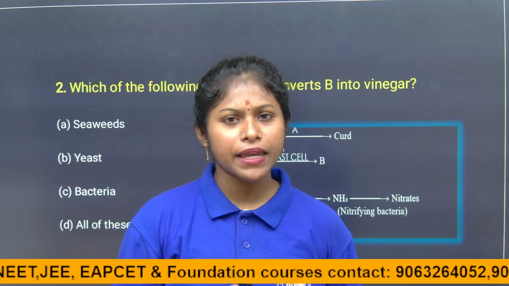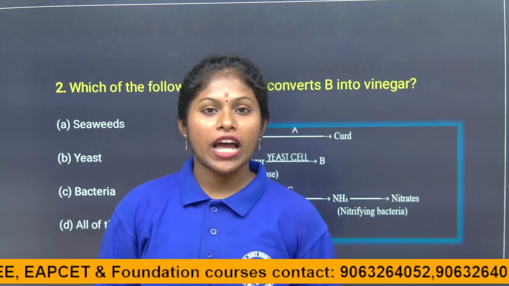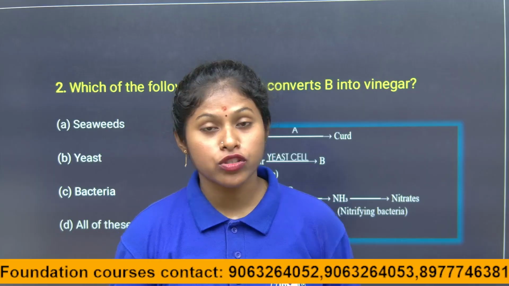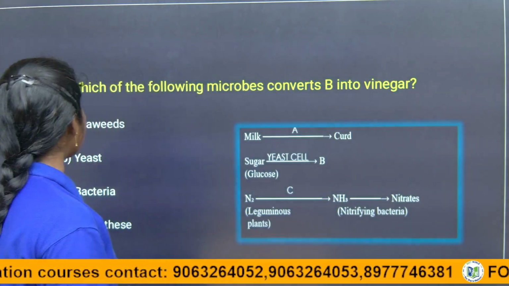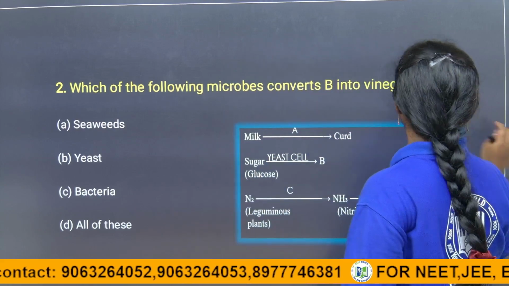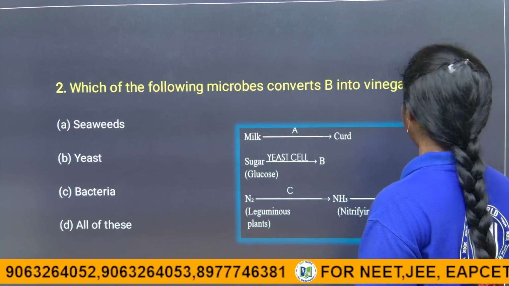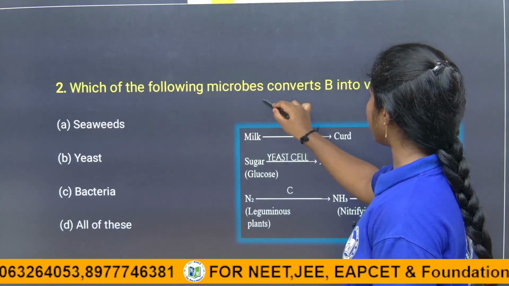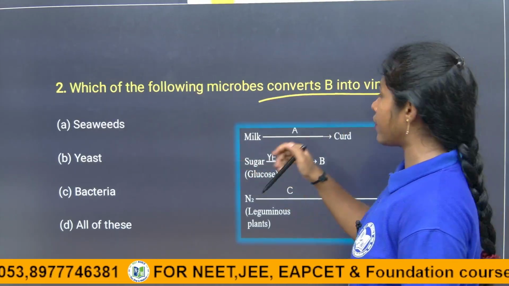But in some cases the bacteria which act in the fermentation process act as an aerobic process also. So here, B into vinegar, by the action of bacteria children, in the fermentation process the sugar is converted into vinegar